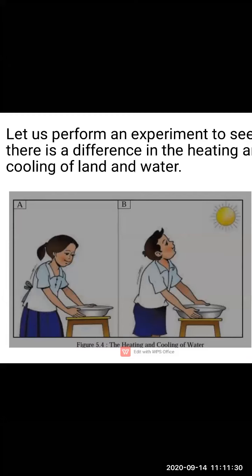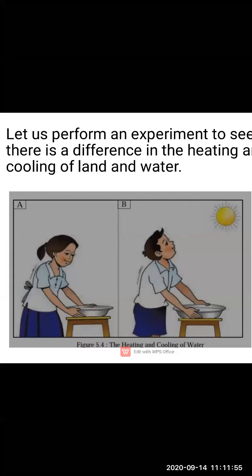So pot A, that girl is holding, we are going to keep inside the house, and pot B we are going to keep outside, in the sunlight. When we keep them, we have to take observations. We are going to consider three observations, children.